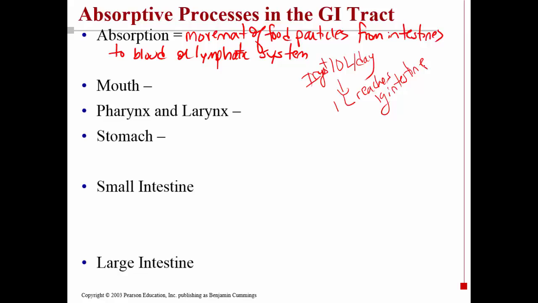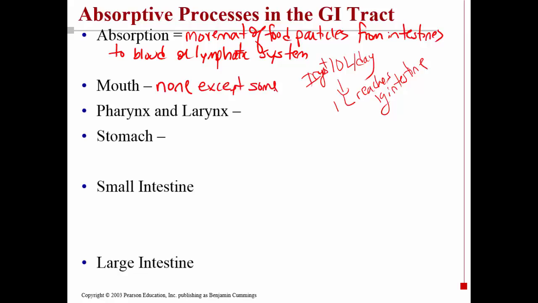So where does absorption occur? Well, we'll go back to the beginning of the GI tract and start with the mouth, where food enters. In terms of absorption here, there's pretty much none. The only exception, perhaps, would be some drugs.